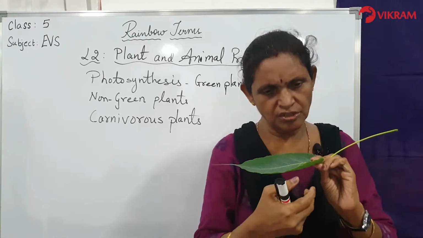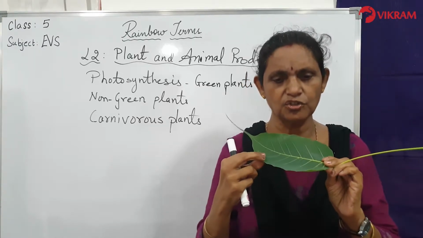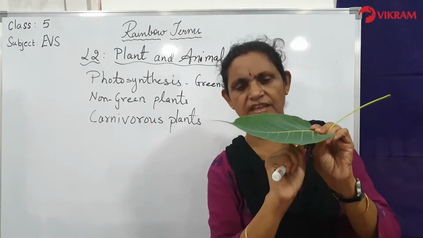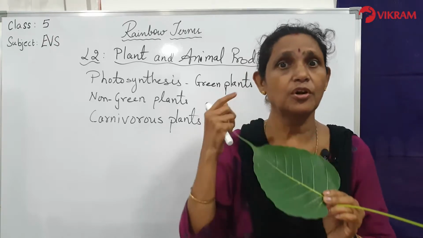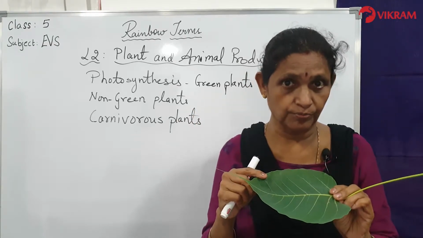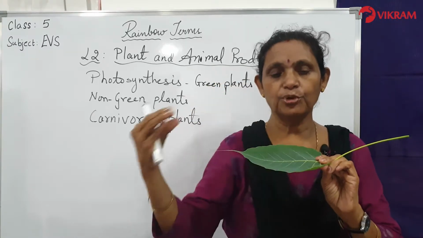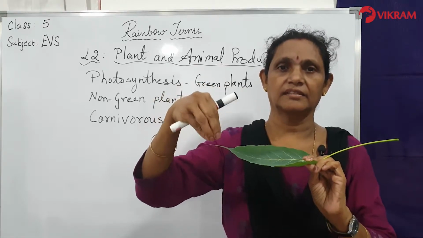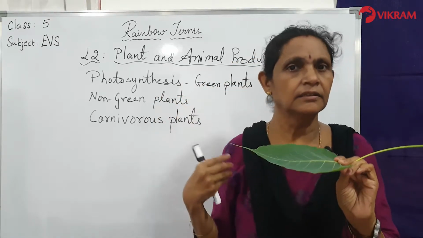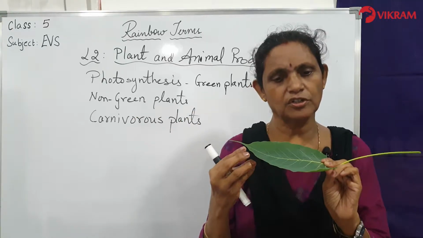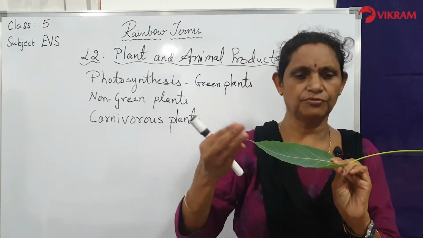Tiny pores, small holes on the leaf, are called stomata. There are some small holes on the outer surface and under surface which you cannot see with your eyes. They can be seen only through a microscope. These holes help the leaf take the carbon dioxide from the air and put it inside the leaf. So air also is reaching them. Tiny pores on the leaf called stomata take in carbon dioxide from the air.